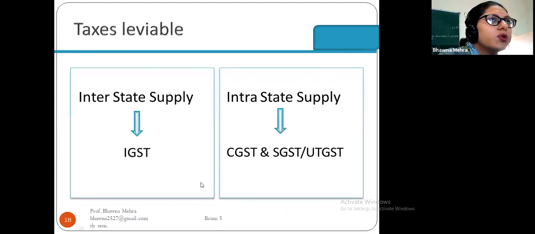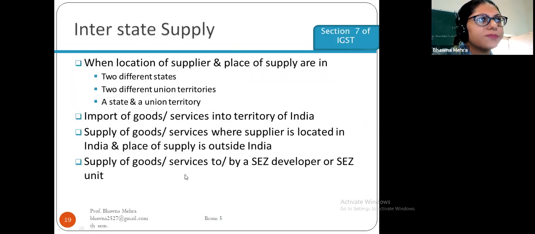Now taxes leviable: interstate supply is under the IGST, and intra-state supply is under the CGST, SGST, and the UTGST. Interstate supply is when the location of supplier and place of supply are in two different states, two different union territories, or a state and a union territory.